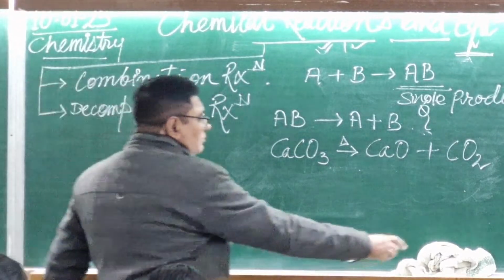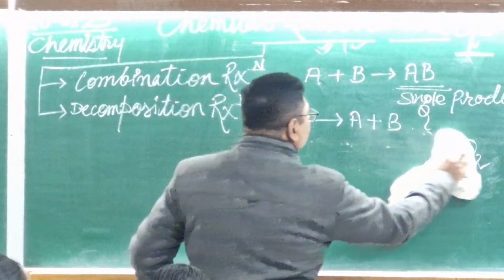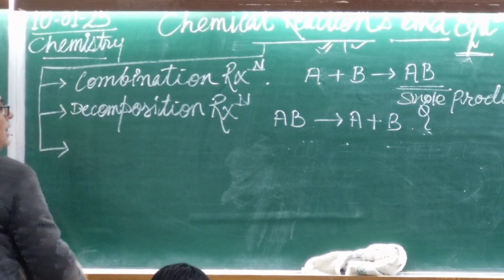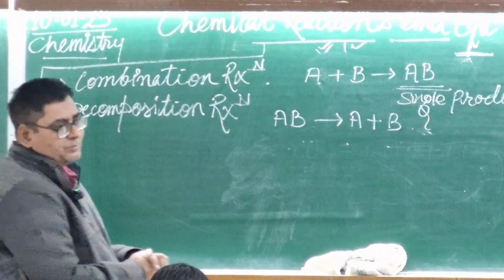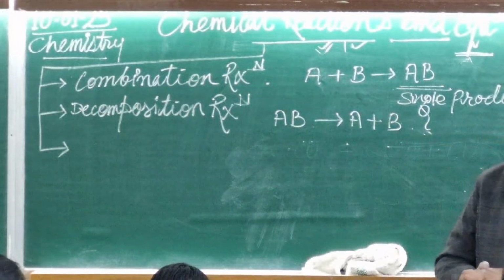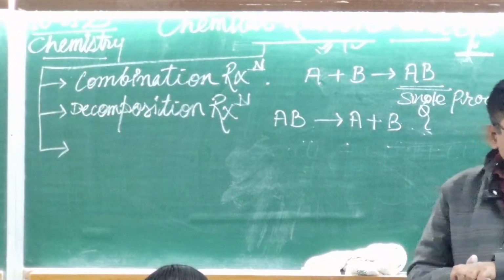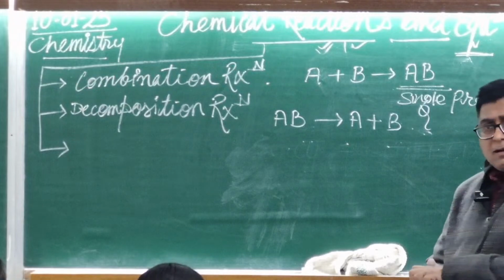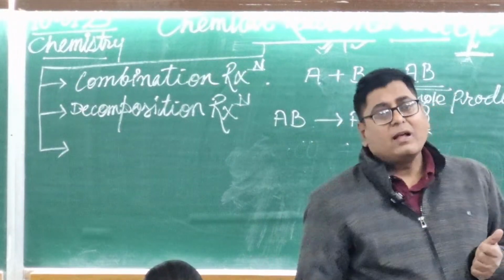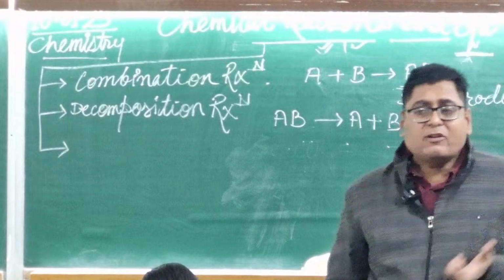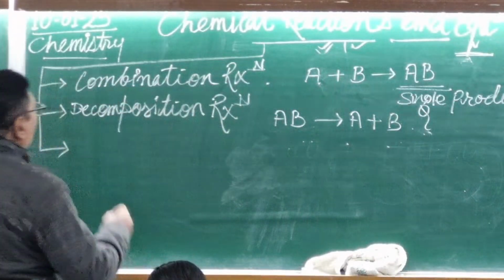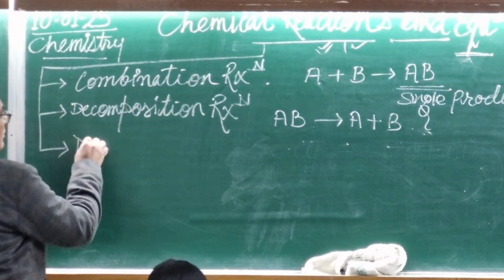Further, we will also discuss the types of decomposition reaction. There are 3 types of decomposition reactions. One is called the thermal decomposition reaction. The next one is electrolysis. And the third one is photosynthesis. We will discuss these further. Now we are going on to the displacement reaction.